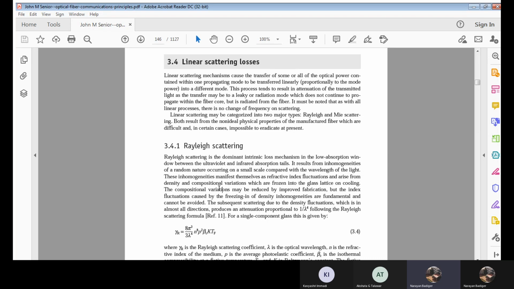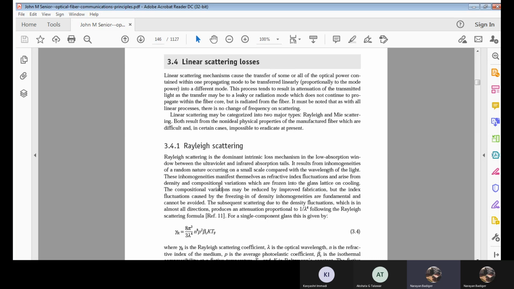Now if we consider a single component glass, meaning a simple glass fiber used to fabricate this optical fiber cable, the Rayleigh scattering formula for single component glass is given by gamma r, where gamma r stands for the Rayleigh scattering coefficient, which is equal to 8 pi cubed divided by 3 lambda to the 4, into n to the 8, p squared, beta c, k and Tf.